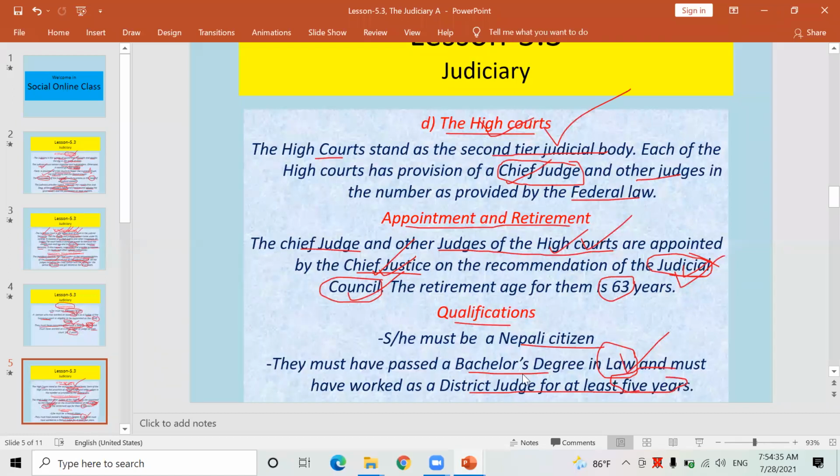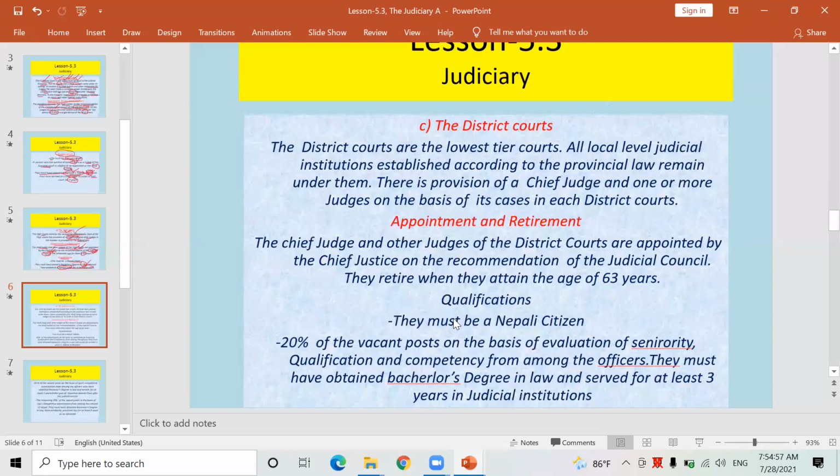Those who want to be appointed to the post of chief judge and judges of the High Court must have worked as a district judge for at least 5 years. Such qualification is required there. अहिले तिमी हामी जस्तो मान्छेलाई लगेर कसैले पनि के बनाउँदैन, चिफ जज र जज बनाउँदैन हैन. यतापट्टि हाई कोर्टको उच्च अदालतको keep in mind.